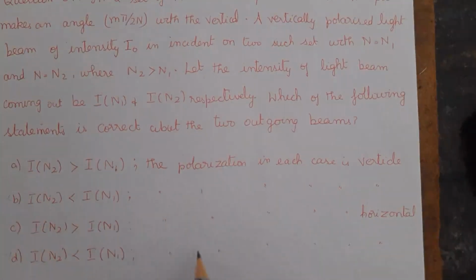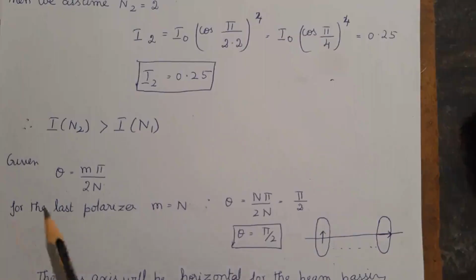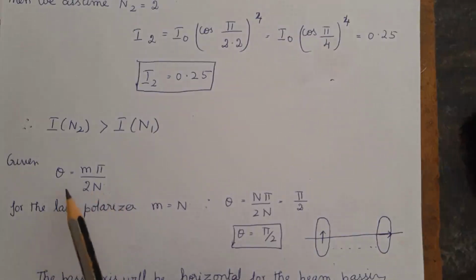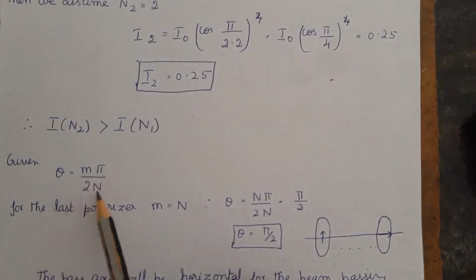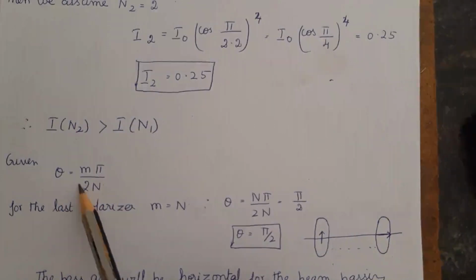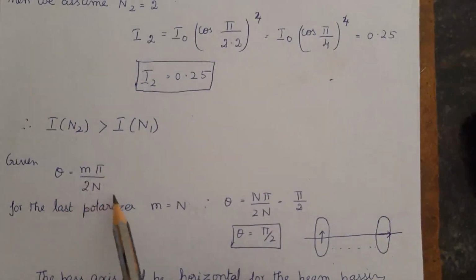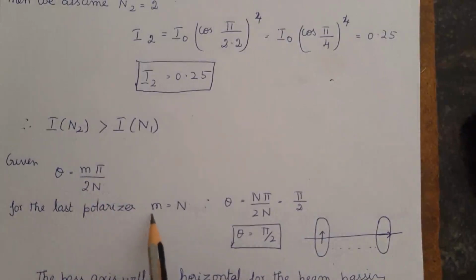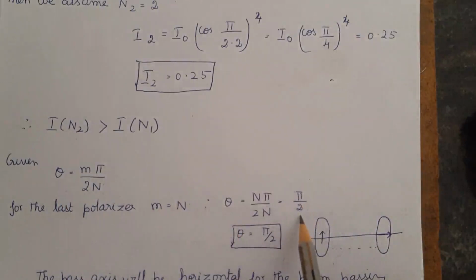We have to check with the polarization now. In the question, they have given that the mth polarizer makes an angle of m pi by 2n with the vertical. That is, theta is equal to m pi divided by 2n. Now, if we take the last polarizer, the m value will be equal to n. Substituting m equal to n in the theta value, we get theta equal to pi divided by 2.